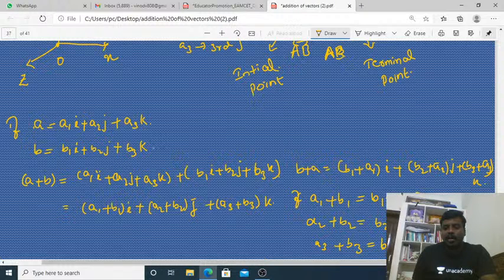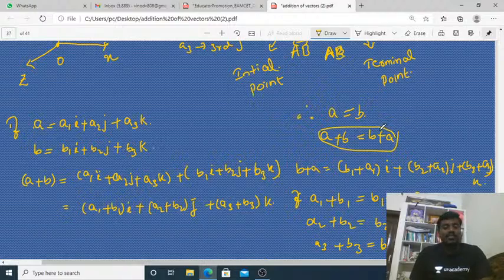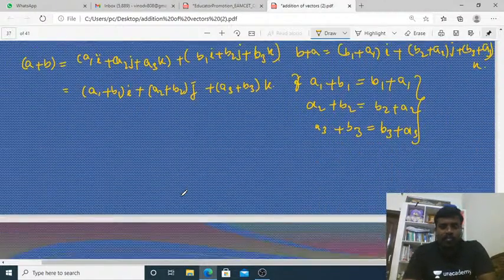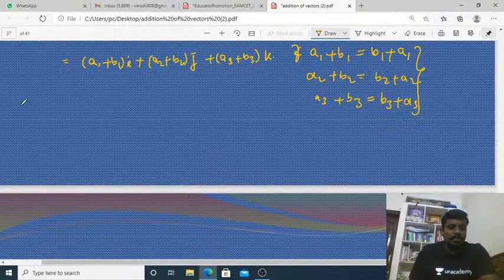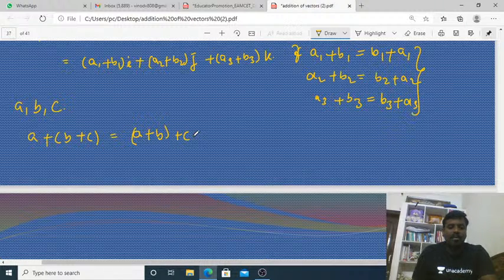When these three are equal, A plus B equals B plus A. Then vector addition satisfies the commutative property. And of course, suppose A, B, C are three vectors, then A plus (B plus C) equals (A plus B) plus C. Then vector addition satisfies the associative property.